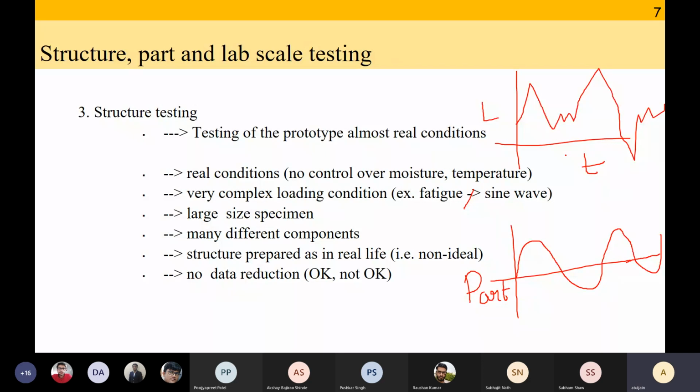Basically, you will make a prototype of a real structure, test it, and the question you are going to answer is: is it okay or not okay? Okay, is it fine? Yes, sir.